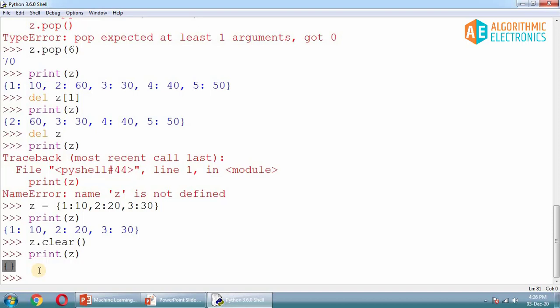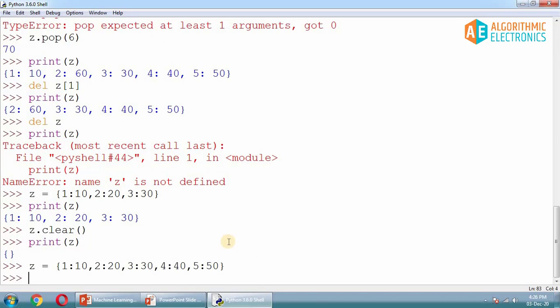Okay, so now we can try some looping structures over this dictionary. So let's say I have this dictionary, this 1:10, then this 2:20, and then this 3:30, and then this 4:40, and 5:15.